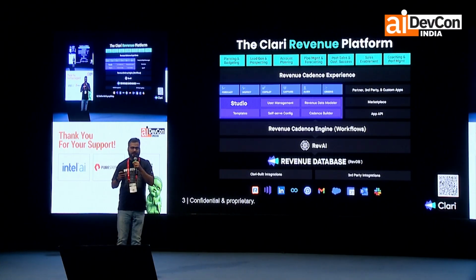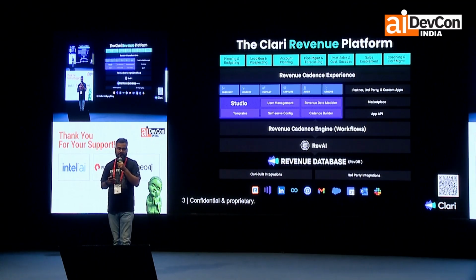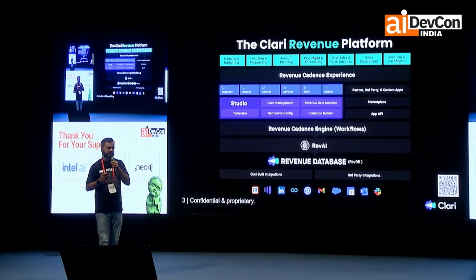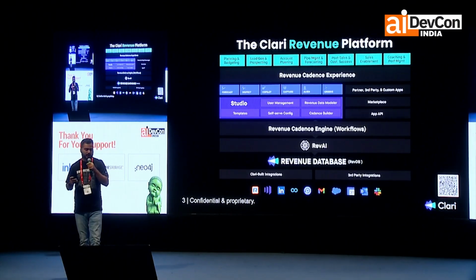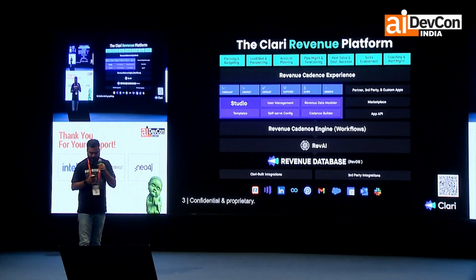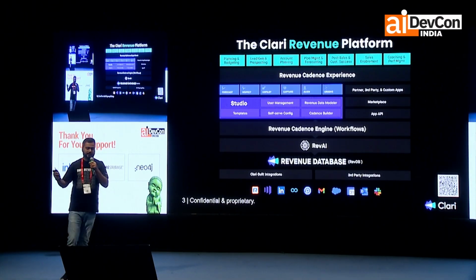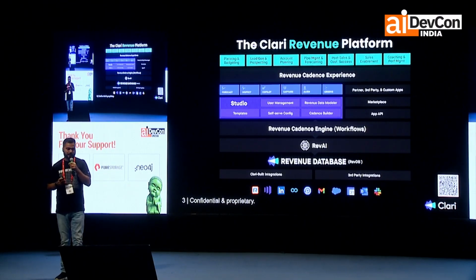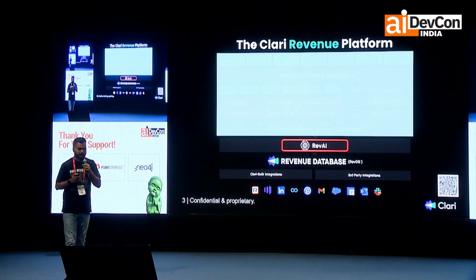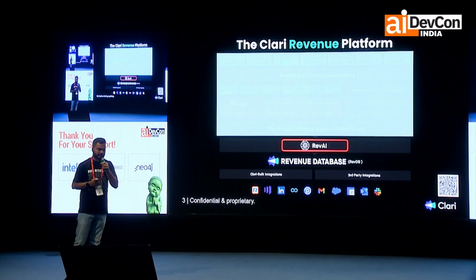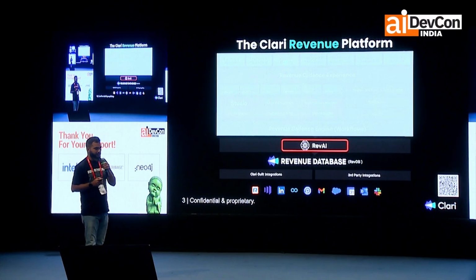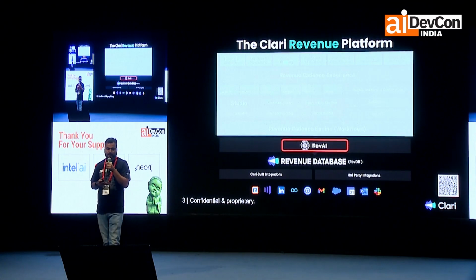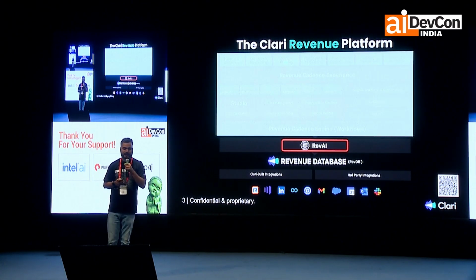So not just the data that the sales agent will enter in Salesforce or any other CRM tool, we also have the data that is collected from their conversations. And all this data is stored in our proprietary database called RevDB. Now, the entire stack is really long. I'm not going to go into detail on all of it. I am going to focus on the layer that is built on top of RevDB, which is RevAI. This is where we have our primary contribution in Clari, right?